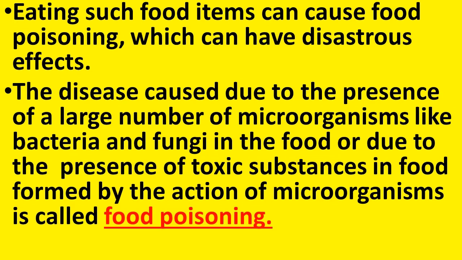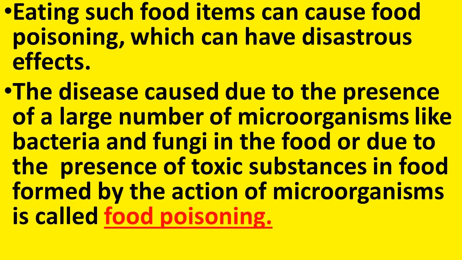So, when we eat food that is made poisonous by the action of microorganisms, we can get food poisoning, and food poisoning can have disastrous effects. The disease caused due to the presence of a large number of microorganisms like bacteria and fungi in the food, or due to the presence of toxic substances in the food formed by the action of microorganisms, is called food poisoning. So, how can we define food poisoning?